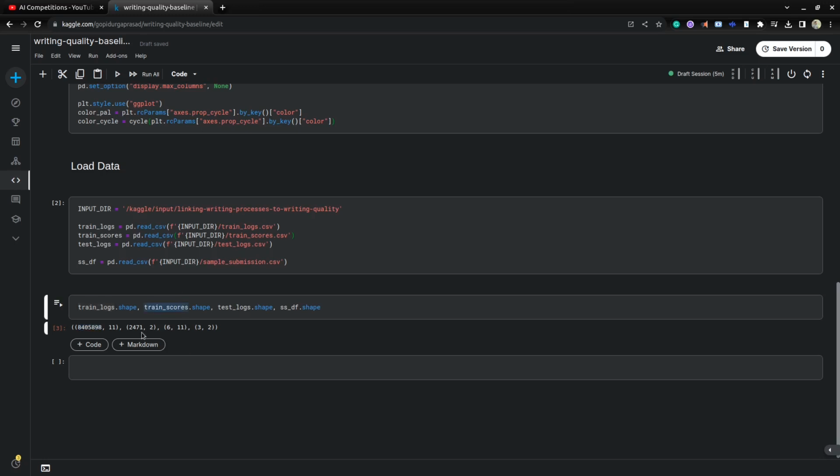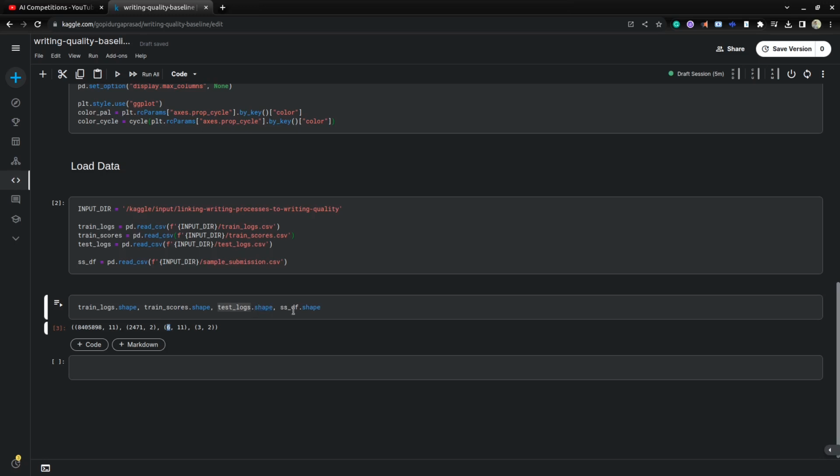If you see the train scores, it's having 2.5k rows. And also if you see the test logs, it's having only the 6. So in test logs, they provided a sample set of test data. When we are submitting to the competition, it will take the whole test data to run and predict. We'll see how it's going further.